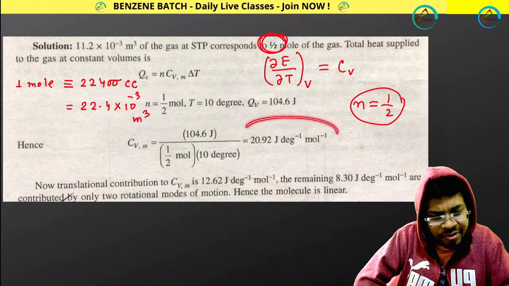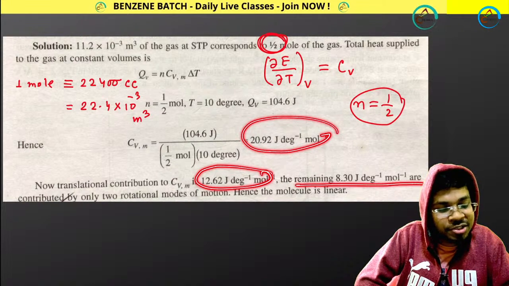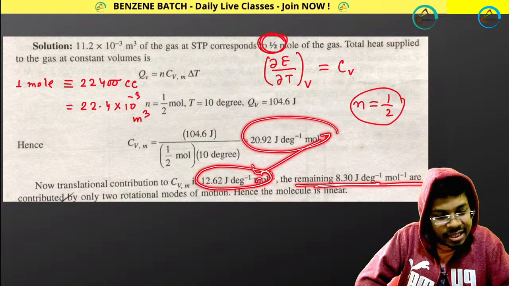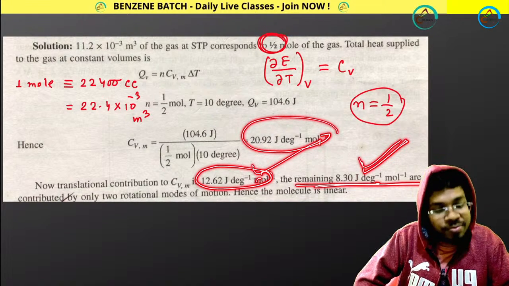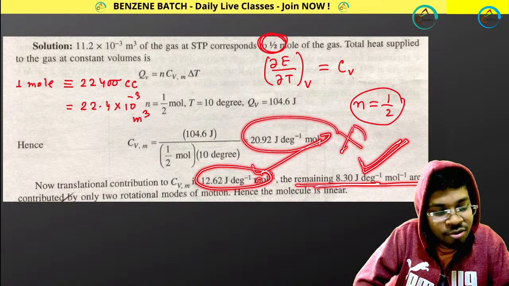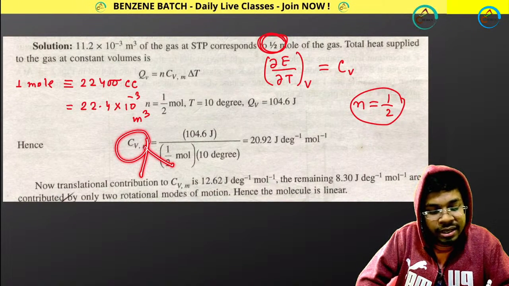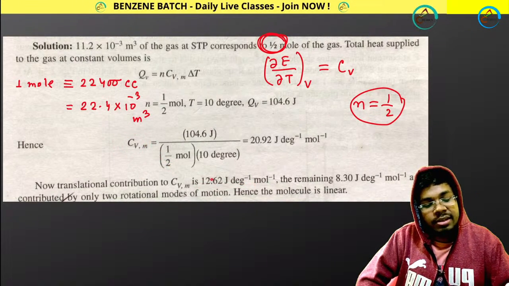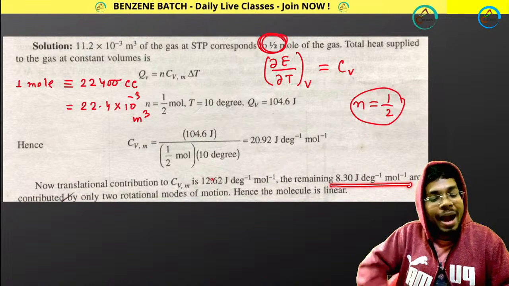So out of total Cv, translational is this, then the rest will be only rotational, because vibrational is inactive. Vibrational is not there. So this Cv belongs to only translational and rotational. Translational is this, rotational is this. So now do back calculation.